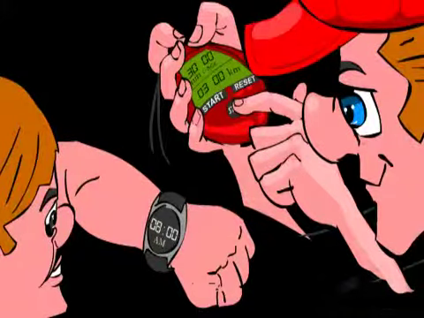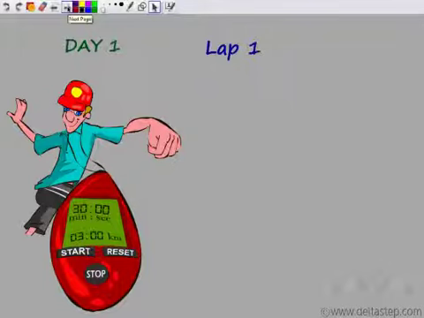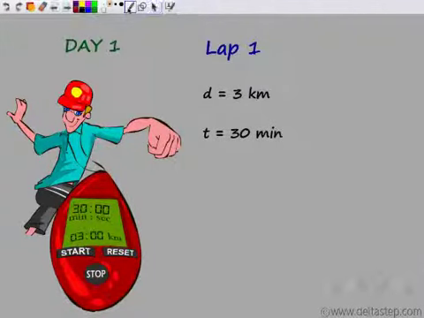So what we observe is that on day 1, lap 1, the first lap that he ran was 3 kilometers. That was the distance. The time he took was 30 minutes to cover these 3 kilometers. If I want to write this 30 minutes in hours, it would be 30 by 60, that is half an hour. Half an hour it took to cover these 3 kilometers.